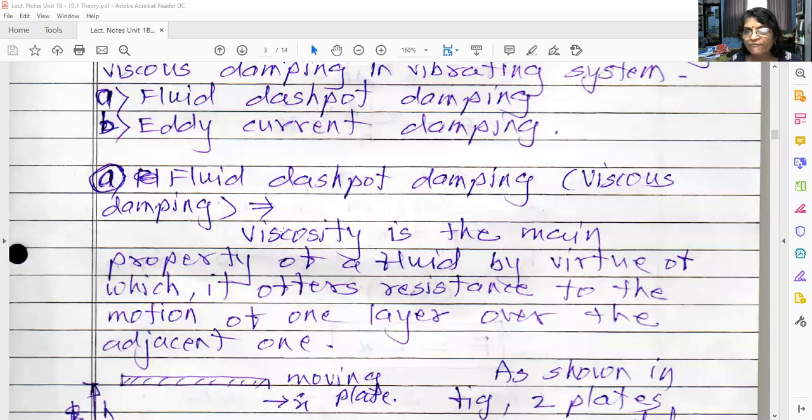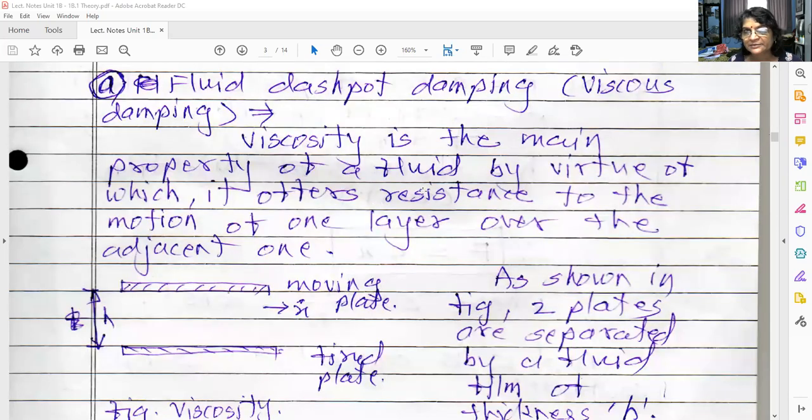It's a type of viscous damping. You have learned the viscosity property in fluid mechanics. Here in fluid dashpot damping, viscosity is the main property by virtue of which it offers resistance to the motion of one layer over the other layer. That is, when the fluid is flowing, viscosity is present in the fluid.